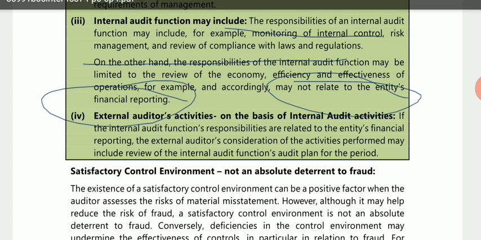External auditor's activities on the basis of internal audit activities. If the internal audit function's responsibilities are related to the entity's financial reporting, the external auditor's consideration of the activities performed may include review of the internal audit function's audit plan for the period.